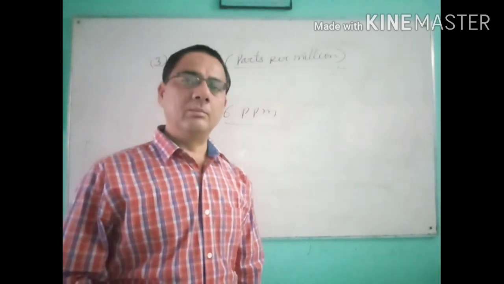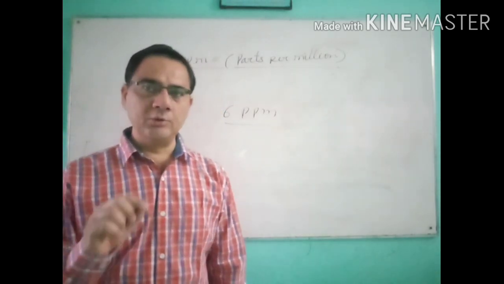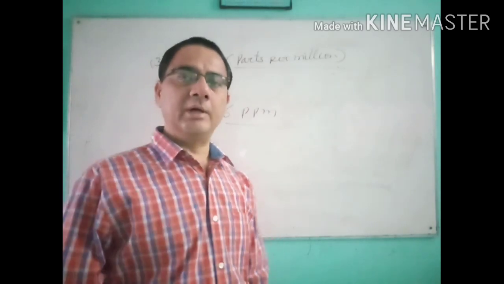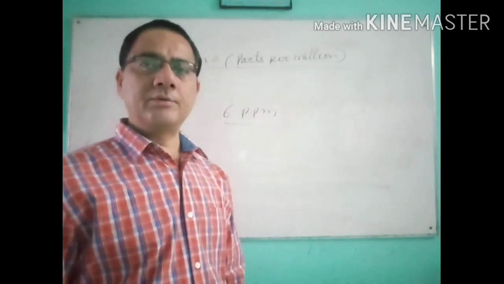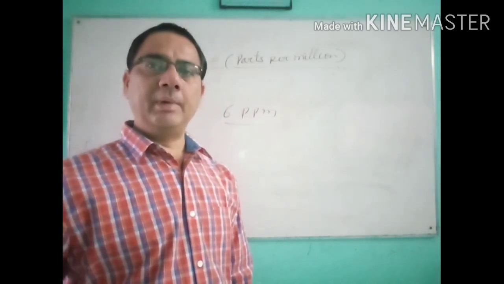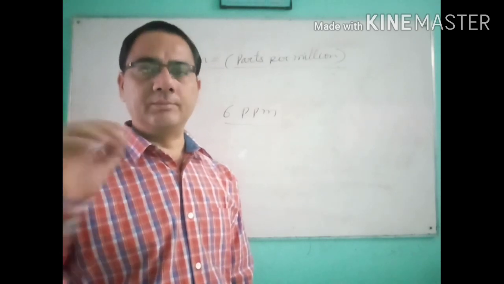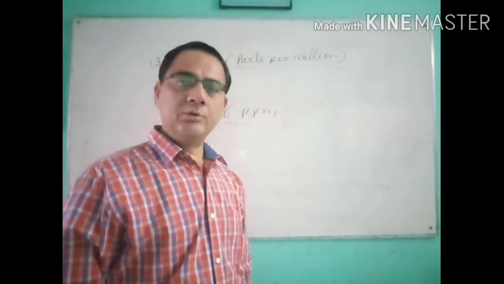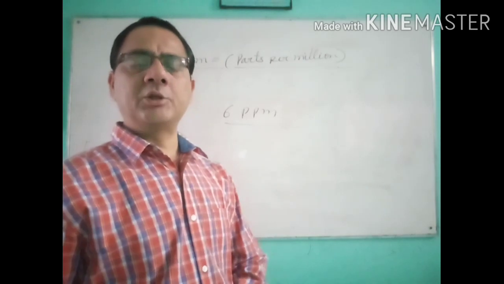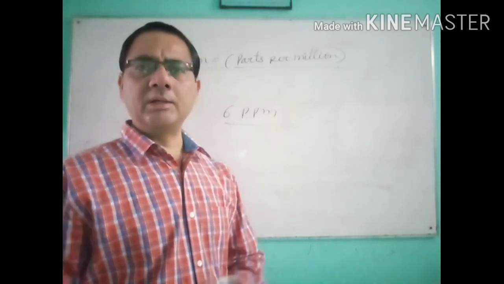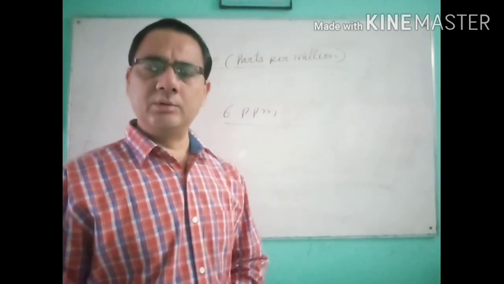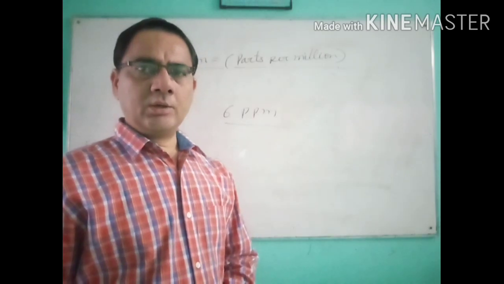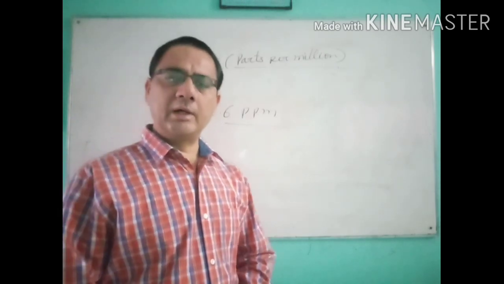This ppm concentration we use in those cases where a minimum amount of solute is present in a maximum amount of solution, and mainly we use this in the contamination of water and in some other examples where a very small amount of the solute is present. So how do we use the formula and how do we calculate the ppm?